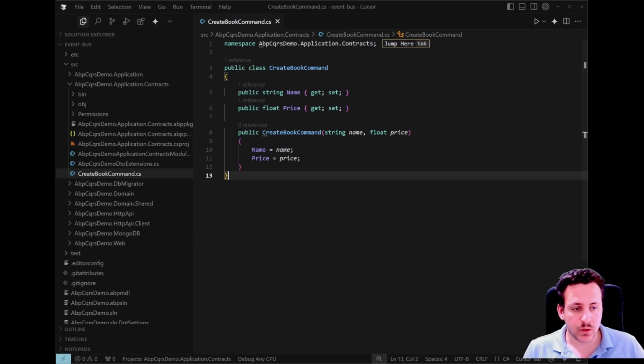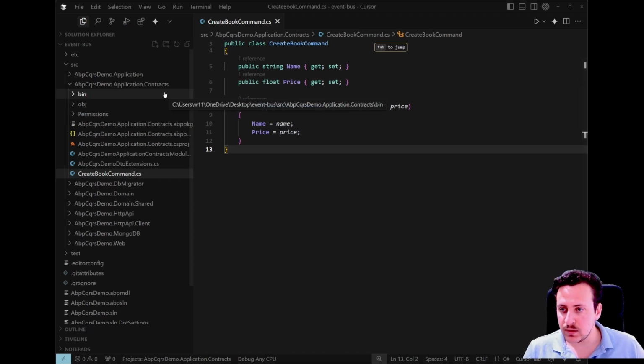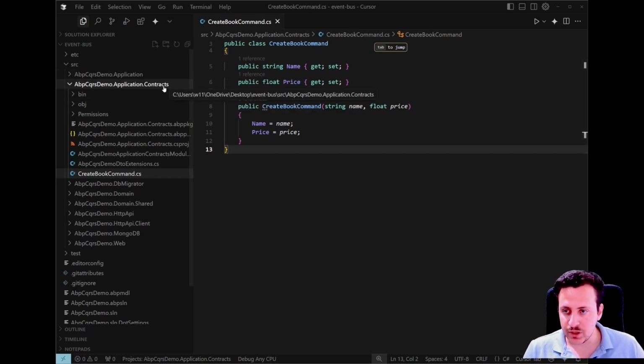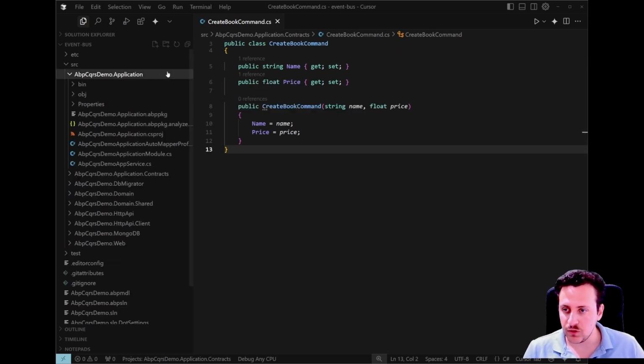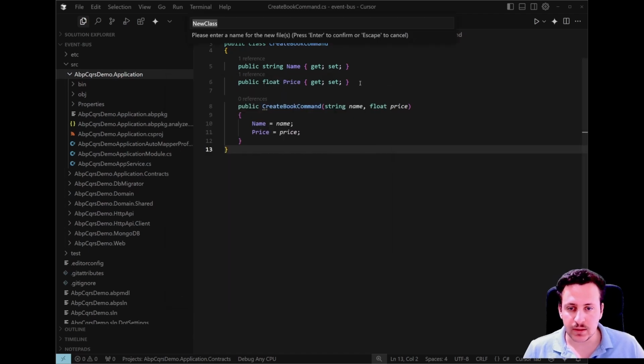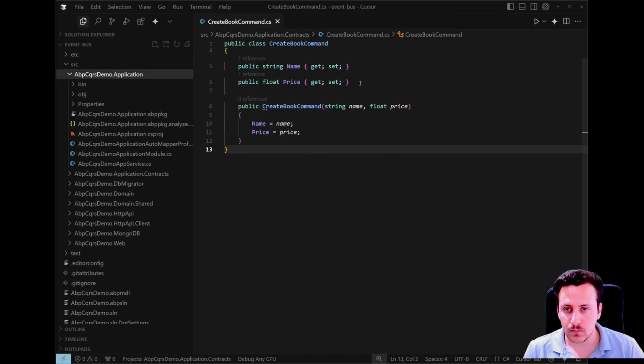So after we created our events, now we can create an event handler to react to when the create book command is published. We can define it in the application contract or application project, and actually let's create it in the application project. We will create the class called CreateBookCommandHandler.